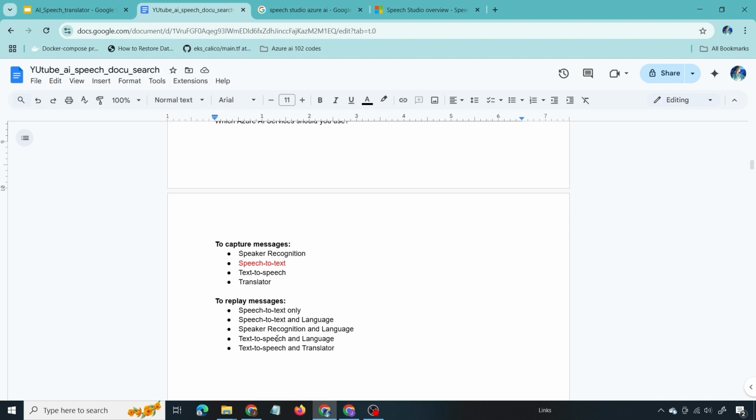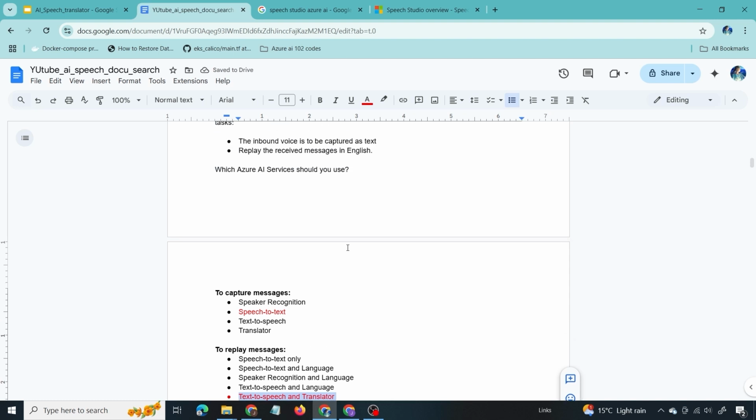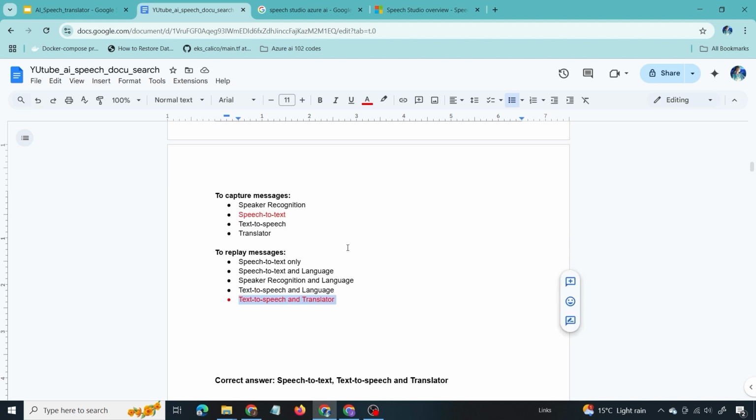And the final option is text to speech and translator. So that is the correct answer. First we have to translate the text and then we have to convert the translated text to speech. So this will be the correct answer for the second requirement, to replay the received messages in English. So the correct answers are speech to text to capture messages, and text to speech and translator to replay messages in English.